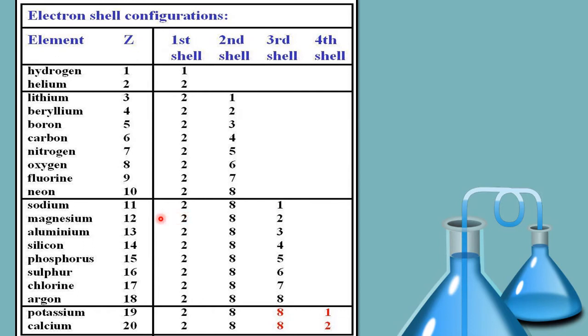Similarly, if you talk about magnesium, magnesium will also prefer to lose 2 electrons so that the electronic configuration will become 2, 8 and the outermost shell is fully filled. Similarly, aluminium is also a metal, and will prefer to lose electrons.